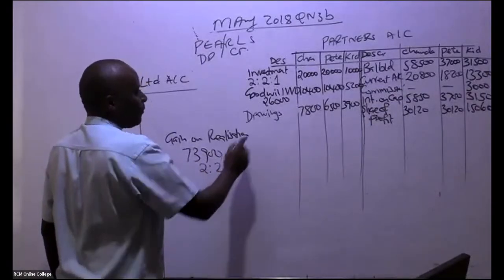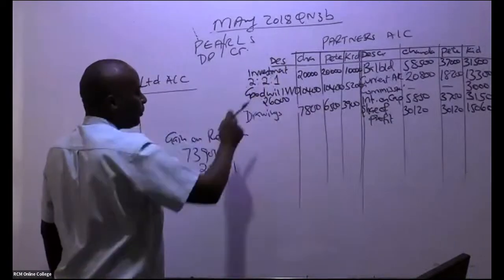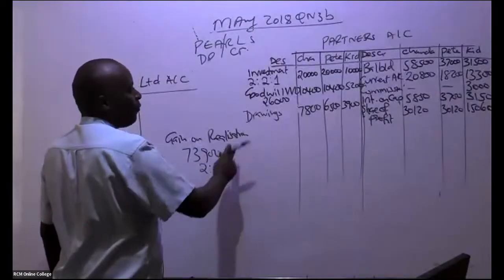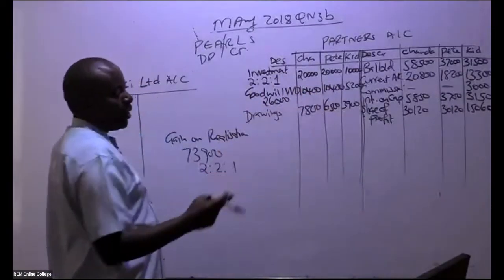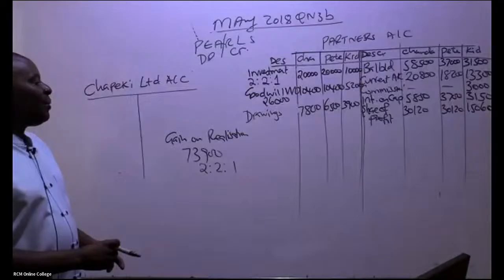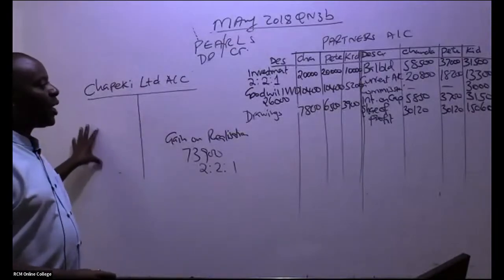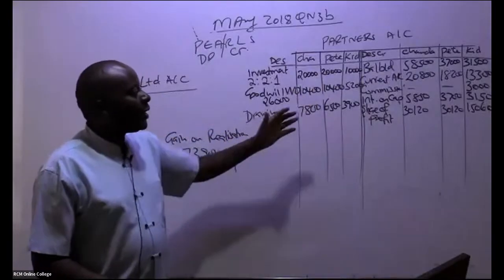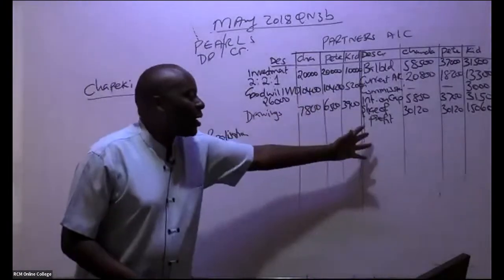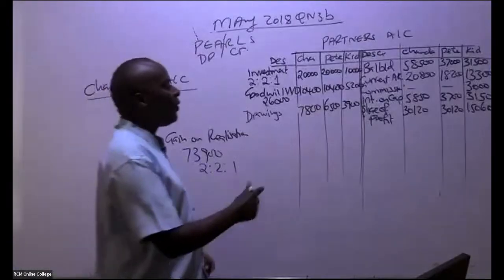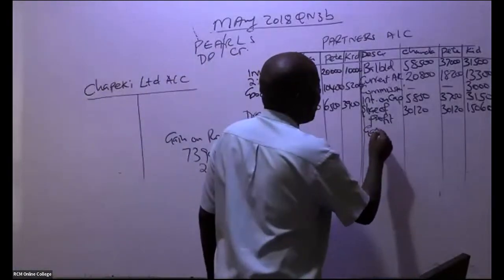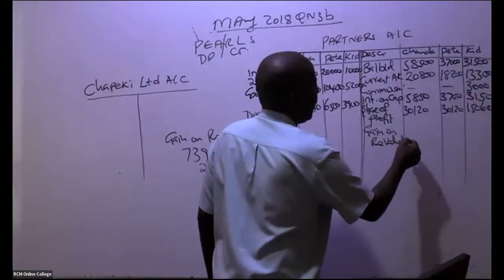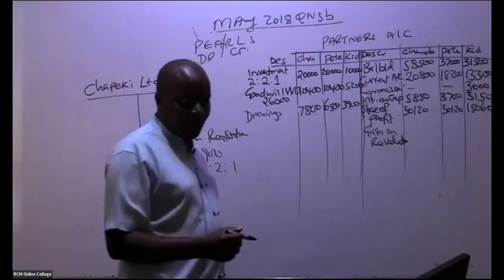So 2/5 for Chanda, 2/5 for Pete, 1/5 for Kidole. Where am I going to write this gain? Remember, the gain has come on the debit side. When these guys were getting commissions, when they were getting interest, when they gained, you credit their accounts. So come and give us the gain on revaluation. How much do we have here?